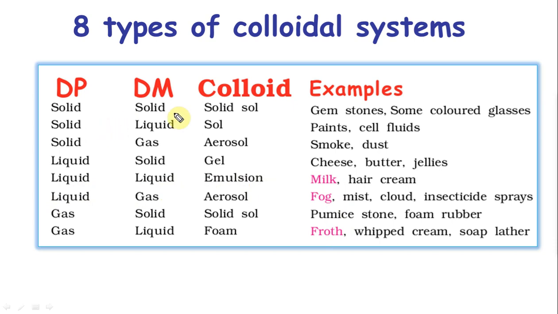Solid in solid is also simple. Your gemstones, different colored, ruby, all those, you get colored. For example, diamond is pure. You can take it as the pure dispersion medium, colorless. But a diamond can be a blue diamond, meaning a small amount of impurity is there. So it is a solid impurity in solid, and that is an example of a solid sol. So you want to remember at least the highlighted ones, not all of them.